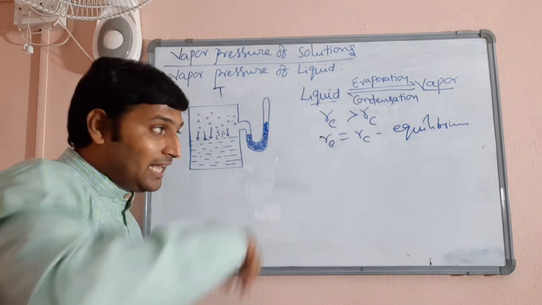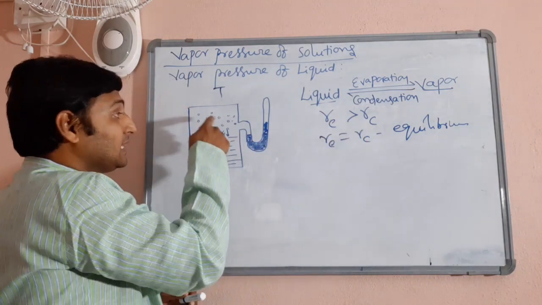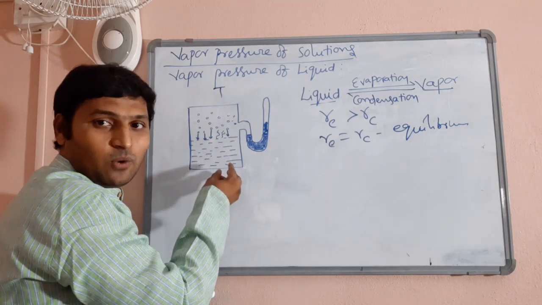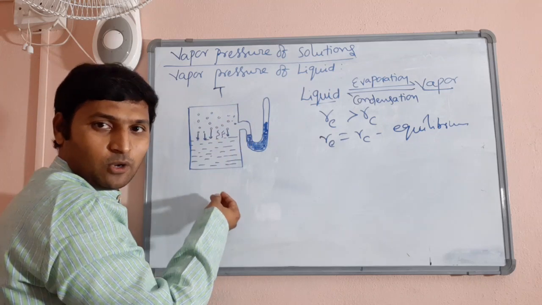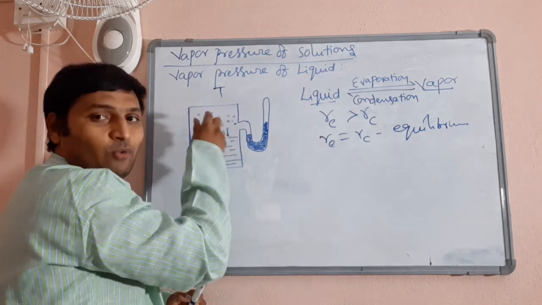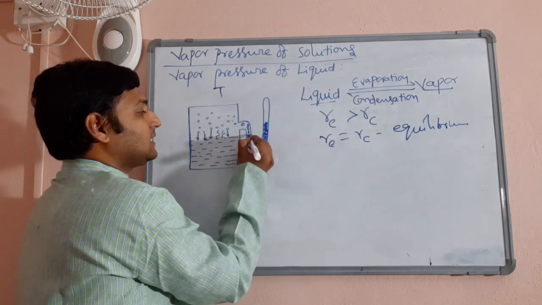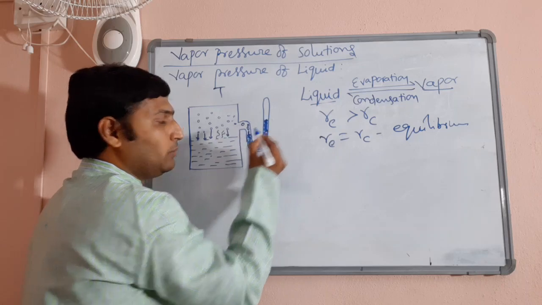As I told you, initially since rate of evaporation is greater than rate of condensation, the concentration of vapors goes on increasing. Means if 10 molecules of liquid become vapor, maybe 2 molecules of vapor must be becoming liquid. So there is a net gain of 8 vapor molecules. As a result, the number of vapor molecules increases. So the pressure exerted by vapors on this manometer will increase, so the level of mercury in the manometer goes on increasing.